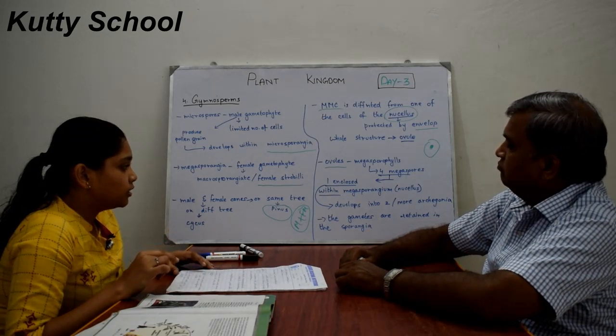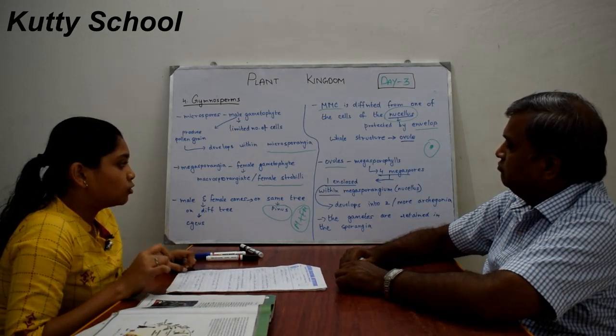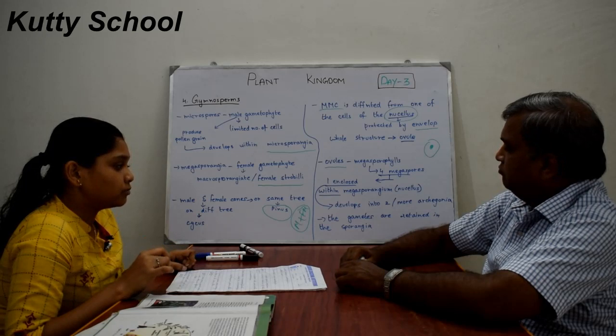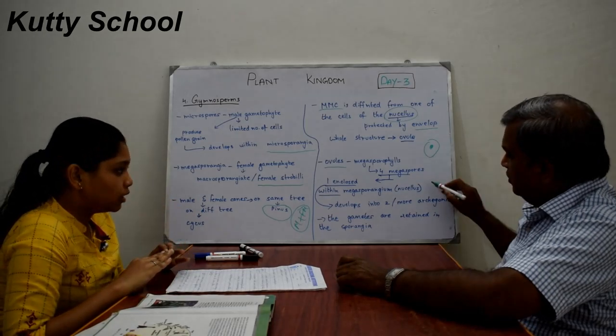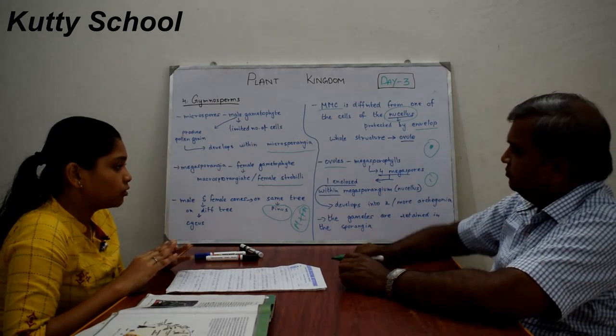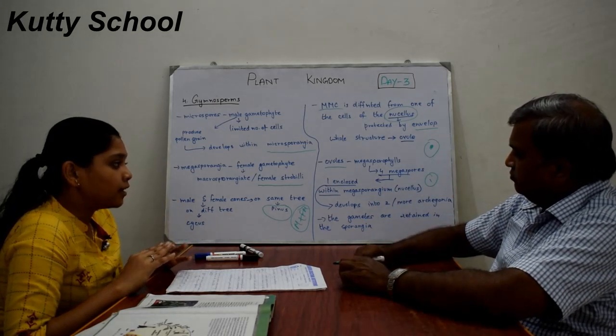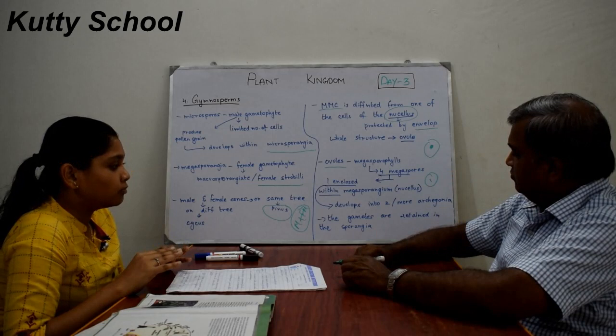Of these 4 cells, one cell is enclosed within the megasporangium. That is, only one cell is enclosed within the nucellus, and it develops into 2 or more archegonia.